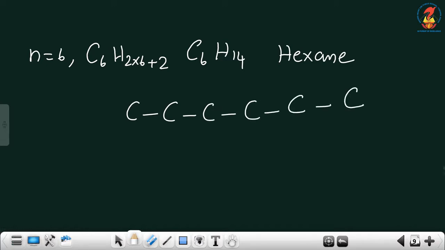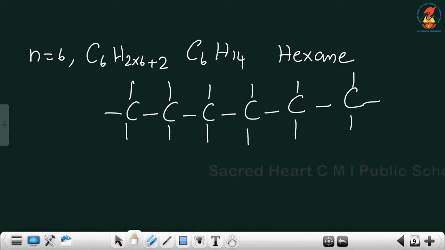This was the carbon skeleton that we wrote in the beginning of this chapter. 6 carbons in a straight chain. Represent all the free valencies. Always make sure that the valency of carbon should be 4. Fill it with hydrogen atoms.